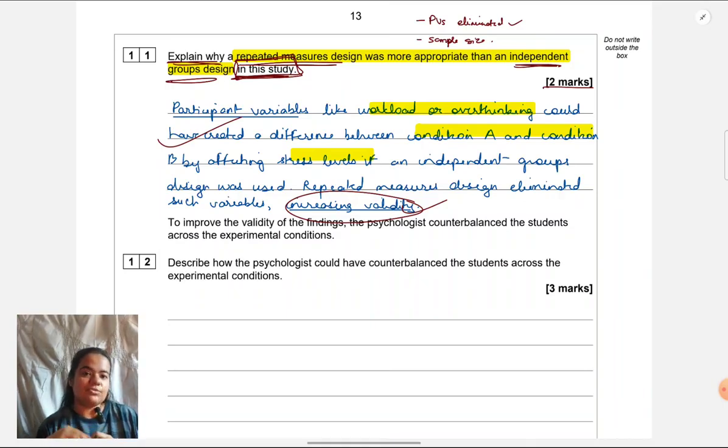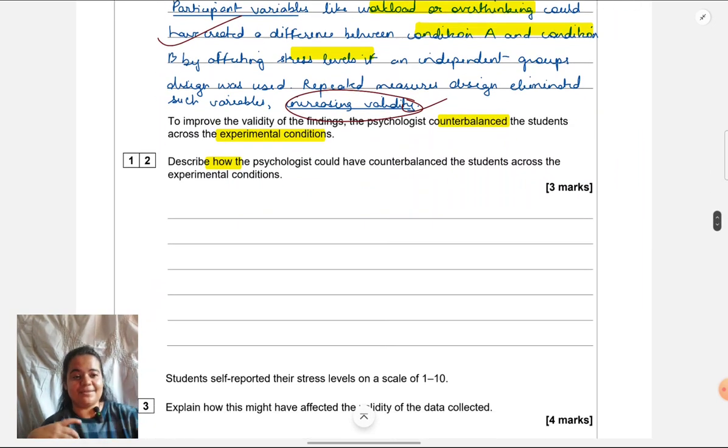Okay, let's look at the next question. To improve the validity of findings, the psychologists counterbalanced the students across the experimental conditions. Describe how psychologists could have counterbalanced the students across the experimental conditions. Okay, I'm coming across a lot of counterbalancing answers across different curricula. So in almost every video I'm explaining the same thing. When it comes to counterbalancing, very important is to read the question carefully and note, are they asking you why counterbalancing should have been done or how counterbalancing is done?